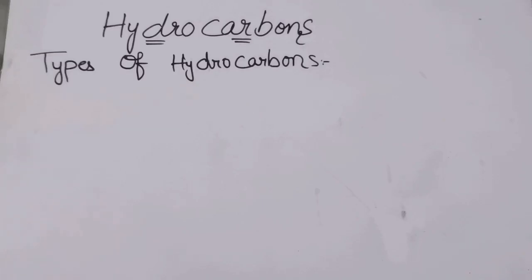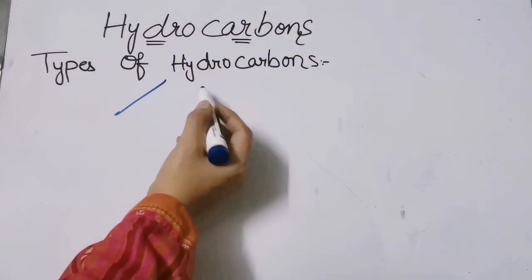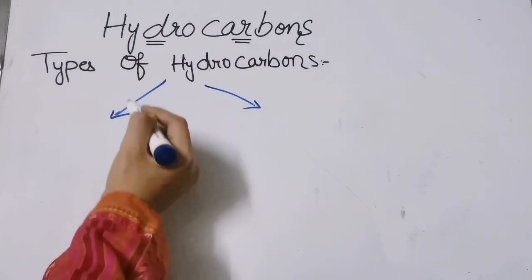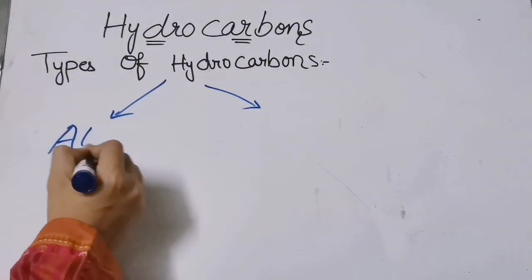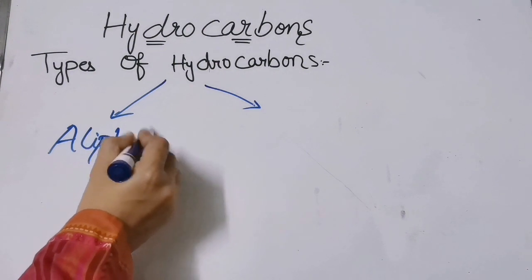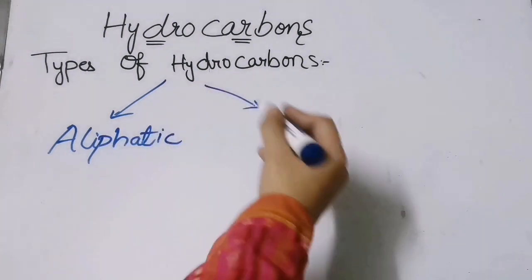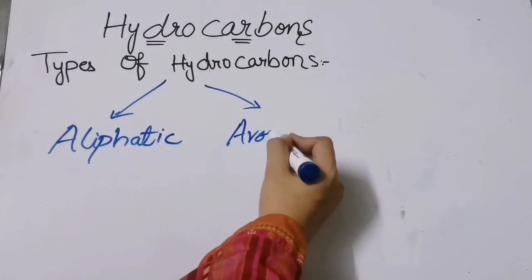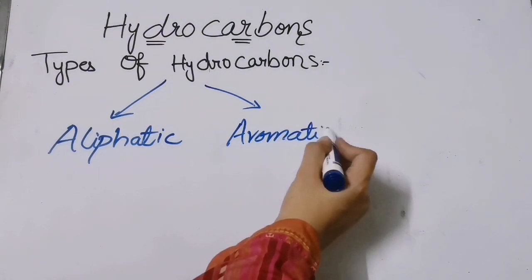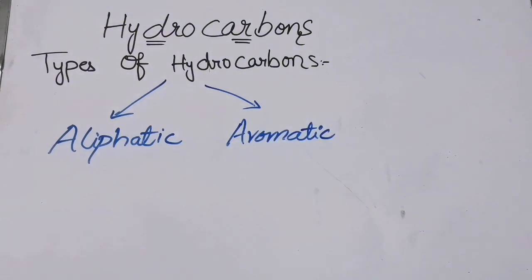Now let us understand the types of hydrocarbons. Hydrocarbons are divided into two categories. One is aliphatic hydrocarbons and the other is aromatic hydrocarbons. Okay?